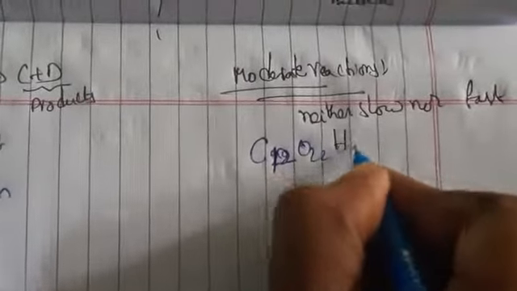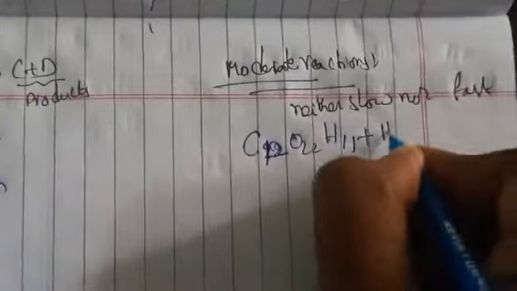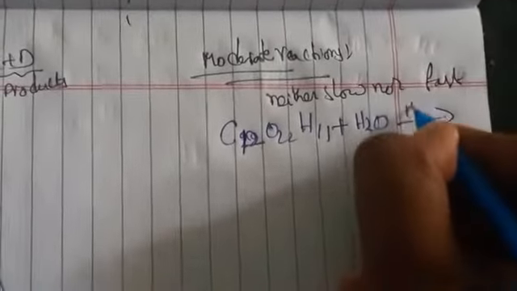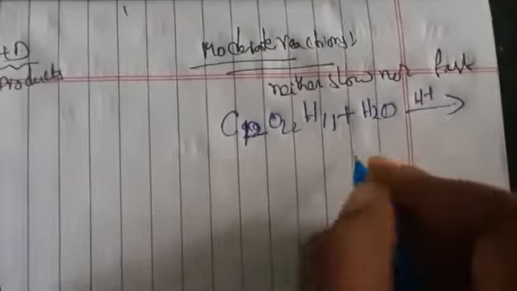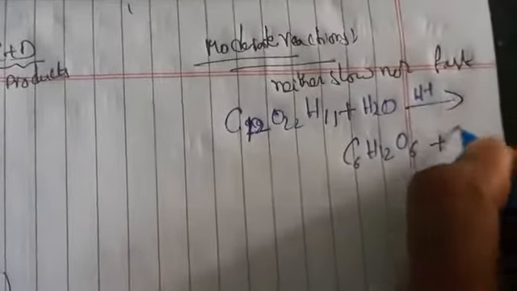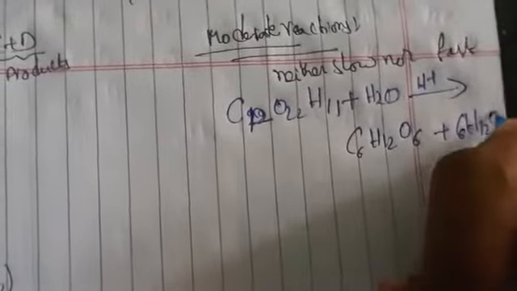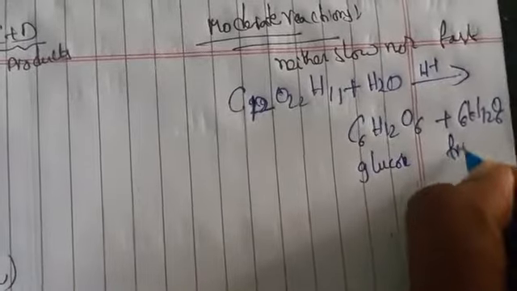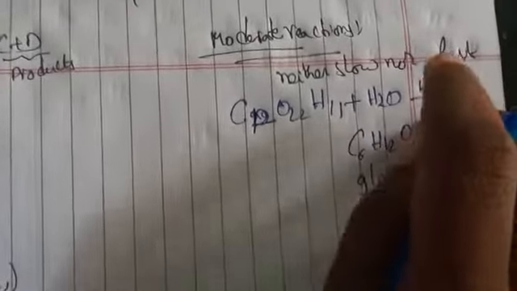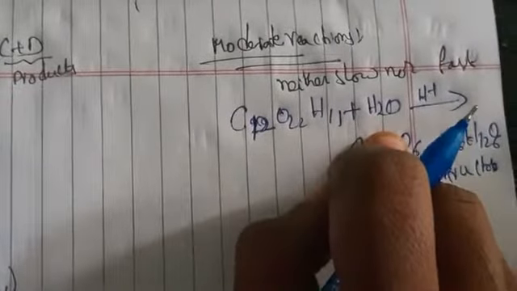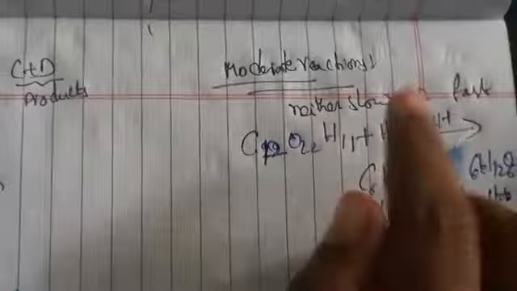C12H22O11 plus H2O. So when we are taking this molecule in the presence of acid, you will be getting two types of compound. One is glucose, another one is fructose. So this is glucose and this is fructose. So it can go in the presence of acid, neither fast nor slow reaction. These types of reactions we say are moderate reactions.